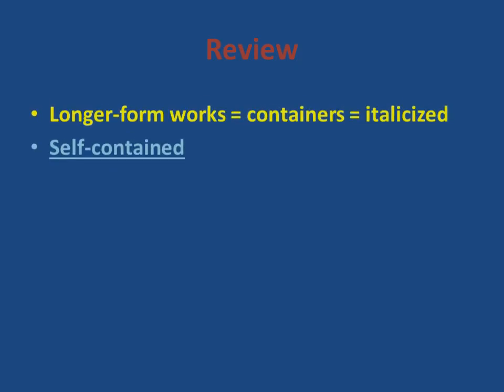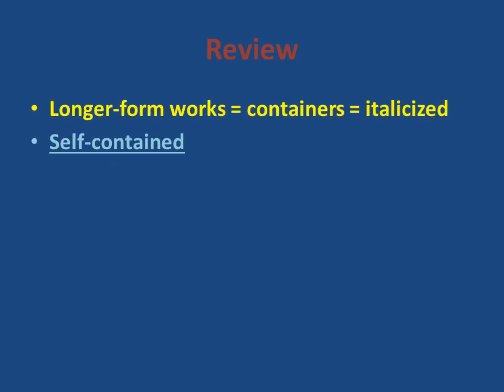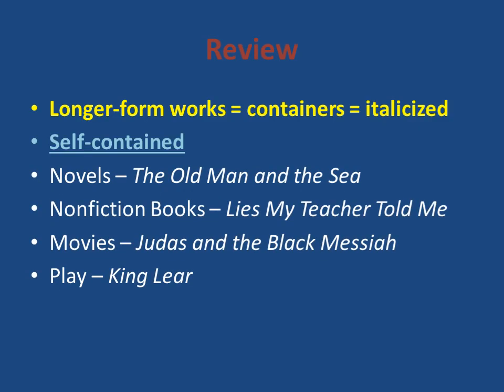Let's review. According to MLA, longer form works are containers and they are to be italicized. They are self-contained works like novels and nonfiction books and movies and plays.